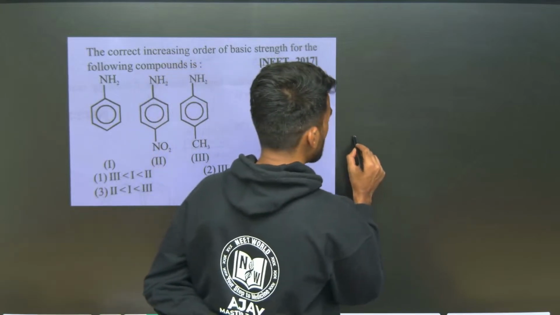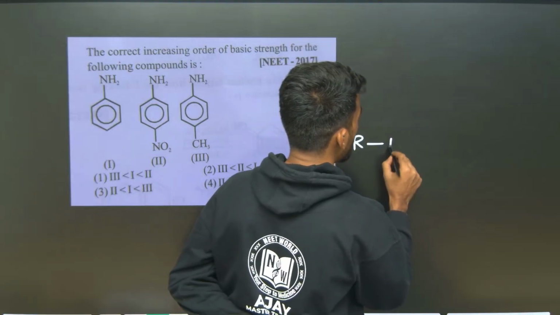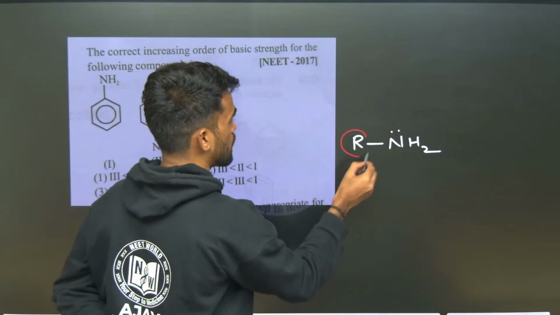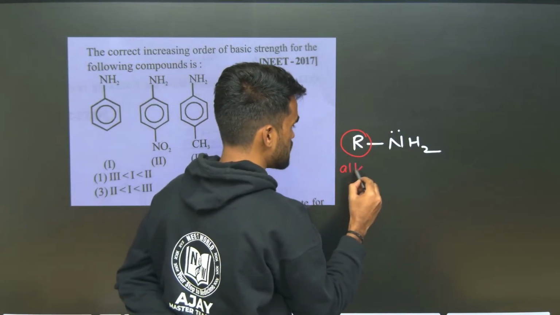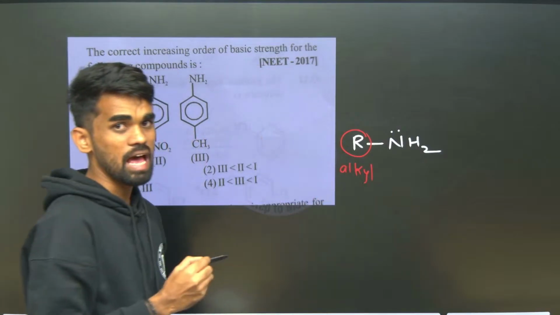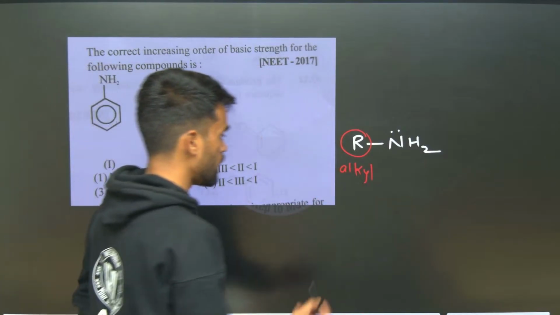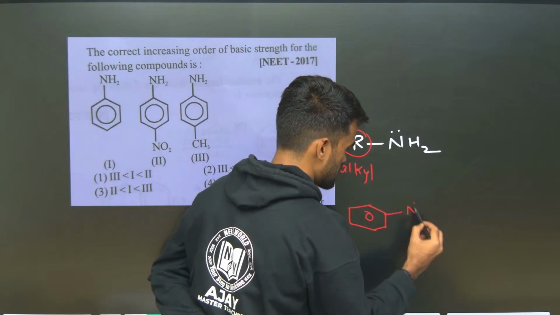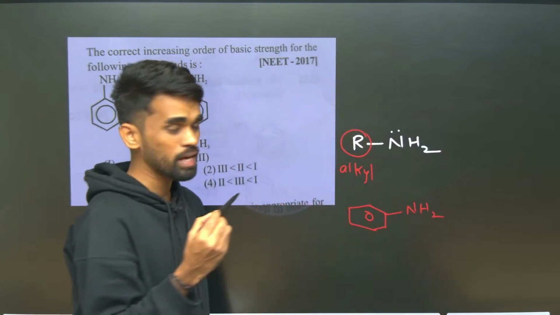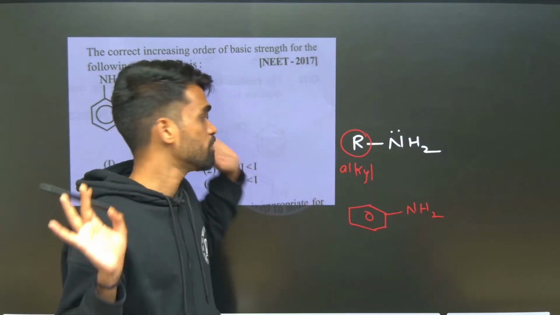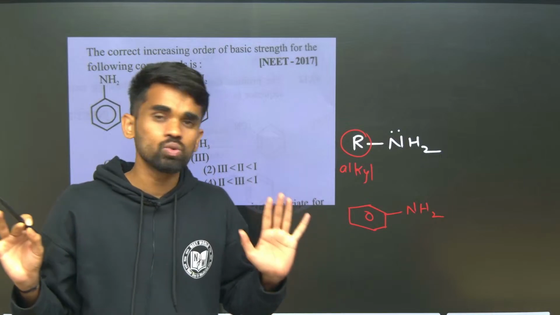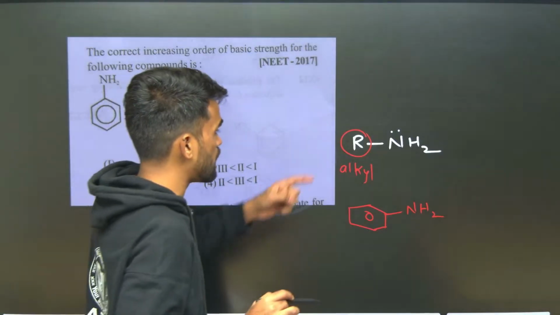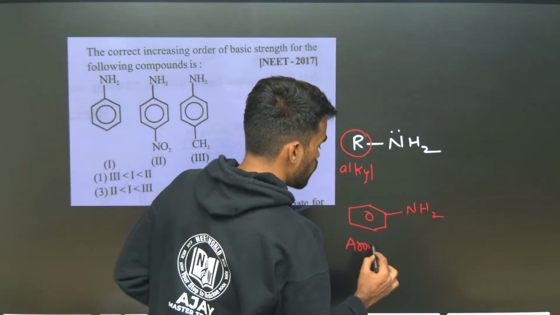Now I can represent aliphatic amines as RNH2 like this. The R group can be considered as an alkyl group. If this is an alkyl group, then we can say it is an aliphatic amine. If it is an aromatic ring, something like a benzene ring, I can say these are aromatic amines. So aliphatic, aromatic. Whenever they ask us to identify which is more basic between aliphatic and aromatic amine, how can you answer this question?